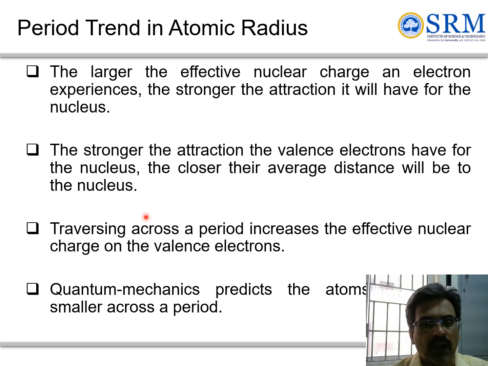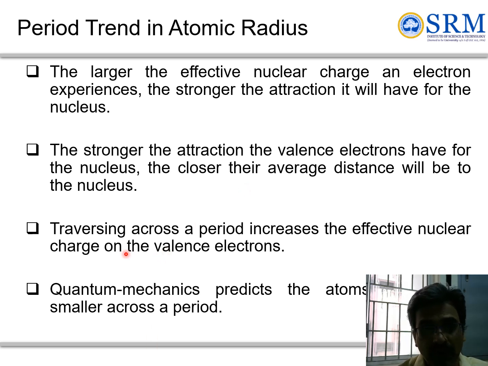With respect to atomic trends, the larger the effective nuclear charge it experiences, the stronger is the attraction from the nucleus. So the valence electrons will have a stronger attraction to the nucleus, and the distance will be closer.